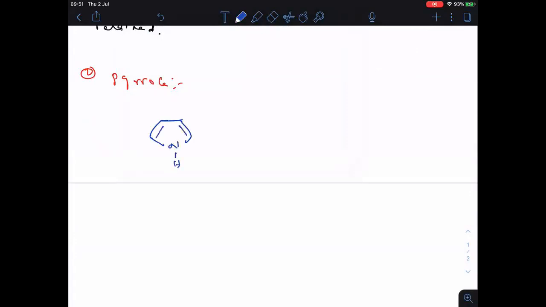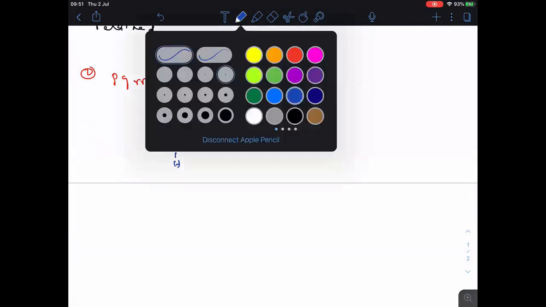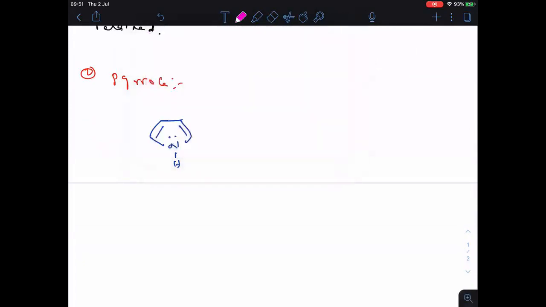See, this is pyrrole. Regarding pyrrole also, some 1-2 important points we are going to see. First of all, it is aromatic, because the lone pair on nitrogen also is involved in resonance. So it also forms a pi bond. When 3 pi bonds are there, it should be aromatic.